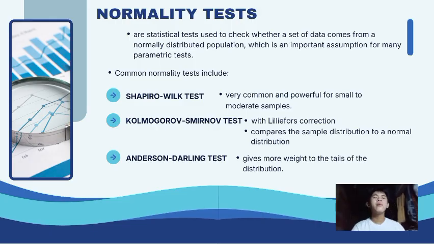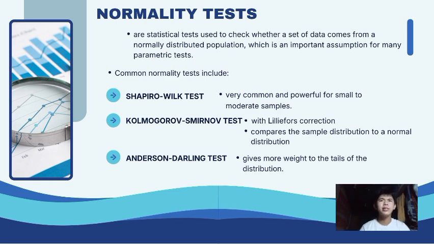There are three types of normality tests that I have here. First is the Shapiro-Wilk test, which is very common and powerful for small to moderate samples, where n is less than 30. Second, the Kolmogorov-Smirnov test with Lilliefors correction compares the sample distribution to a normal distribution. And lastly, the Anderson-Darling test gives more weight to the tails of the distribution.